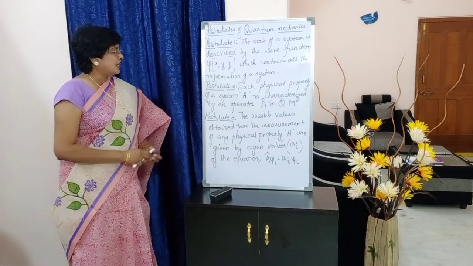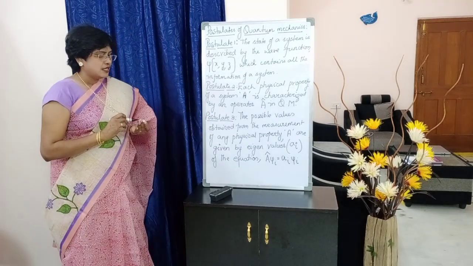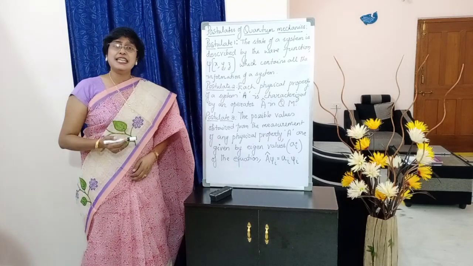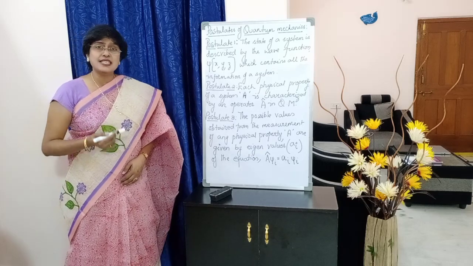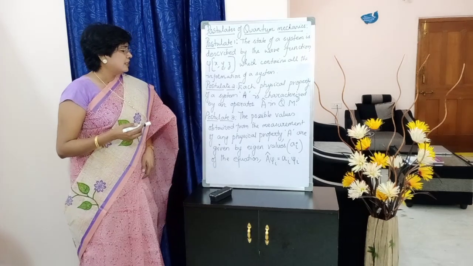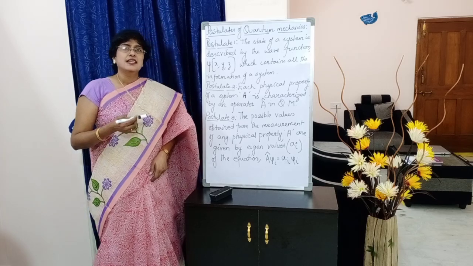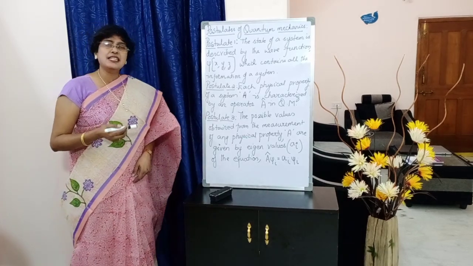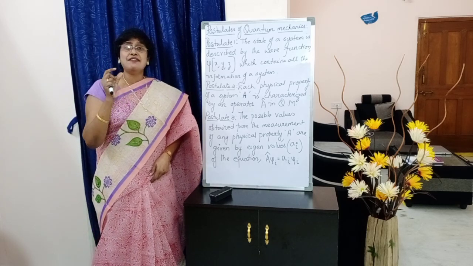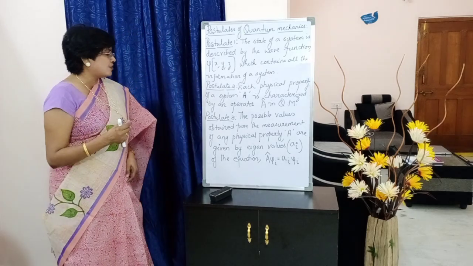Next, third postulate, number 3, students. The possible values obtained by measuring any physical property represented by the letter A are given by specific values called eigenvalues, students.